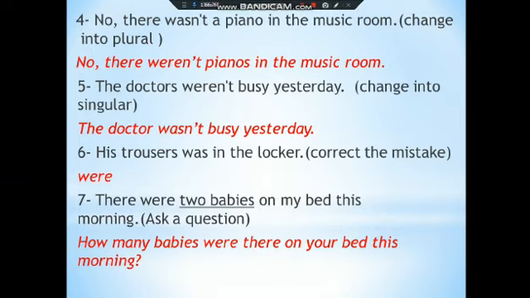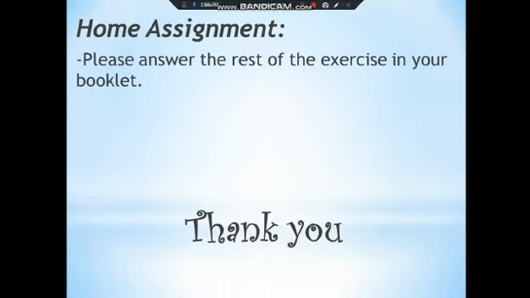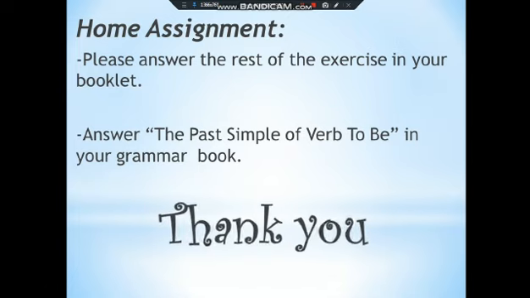And we have finished. The rest of this exercise also is homework. So, here is your assignment. Please answer the rest of the exercise in your booklet and answer the past simple of verb to be in your grammar book. And I have finished.